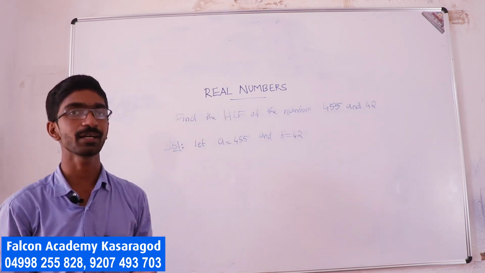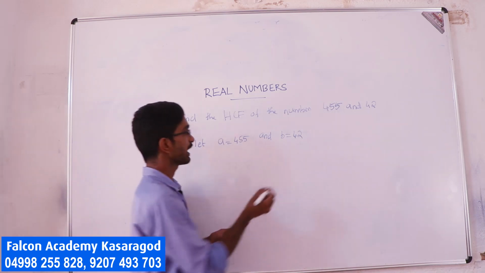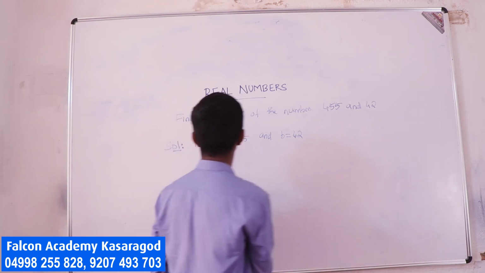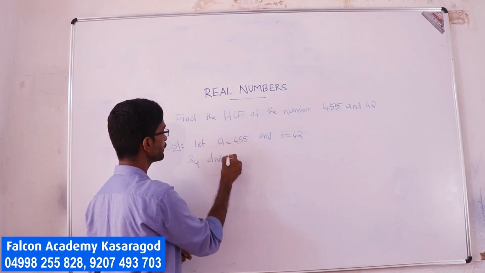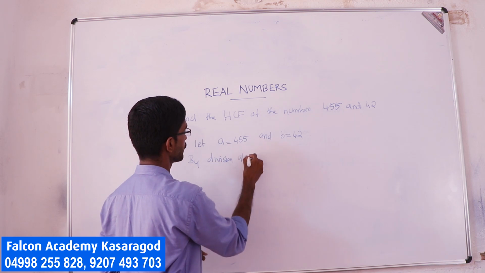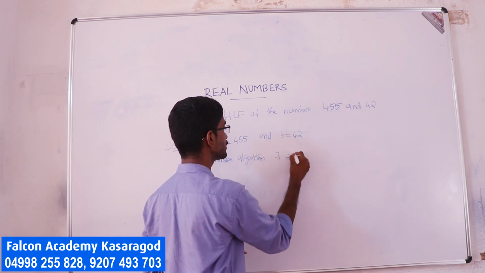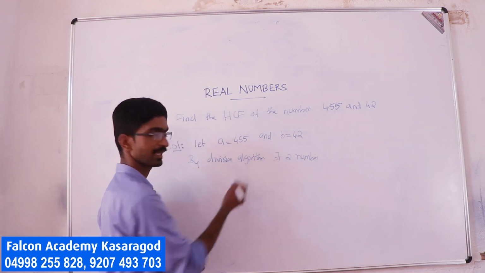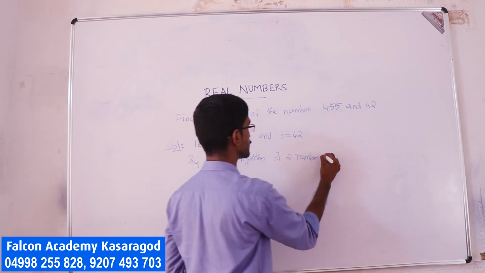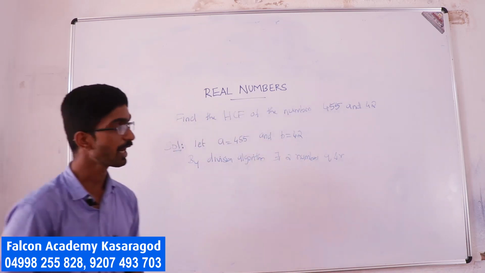By the division algorithm, there exist two numbers Q and R. How to find those numbers?